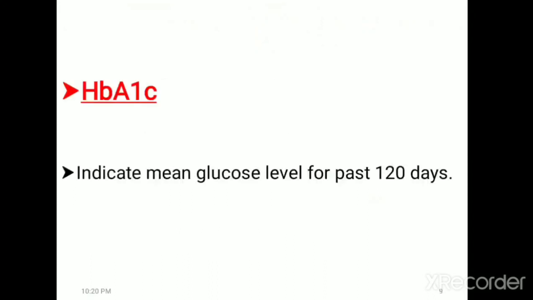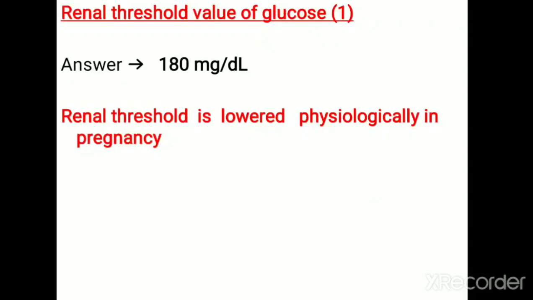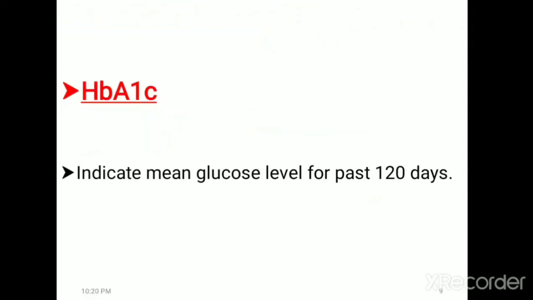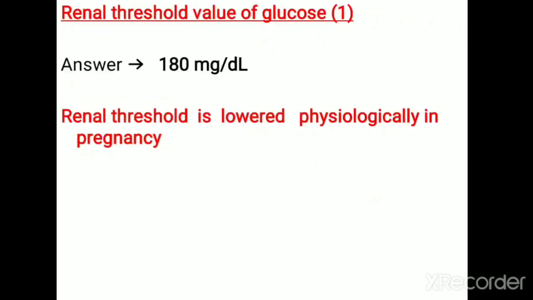And we have to do HbA1c estimation, and this HbA1c estimation gives an idea regarding the average blood glucose level for the last 120 days. So these are the things that should be done in a patient with diabetes mellitus, that is the monitoring of a diabetes patient. And the next question is, what is the renal threshold for glucose?